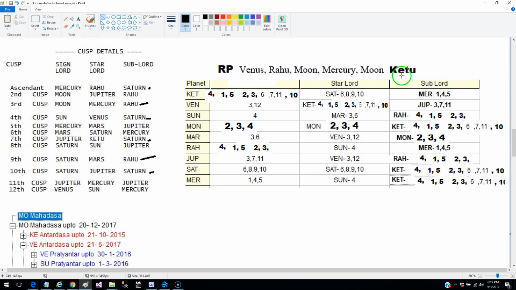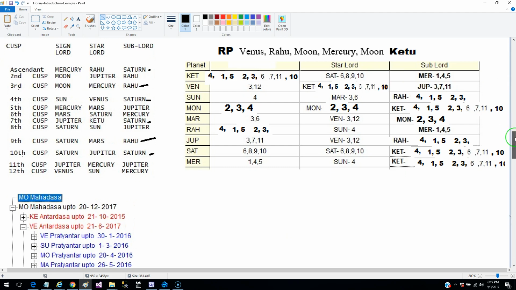The Ketu is also very, very strong. If you look at Ketu, we have seen Ketu is in the 10th, which is one of the main houses for the sale of property, and Ketu is related to all the houses concerning the sale of property, except for the 12th.